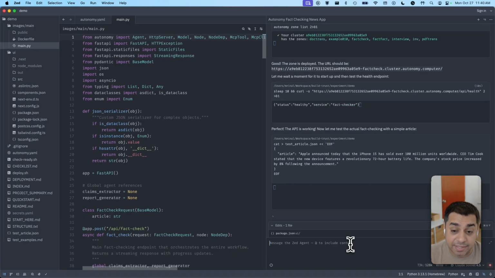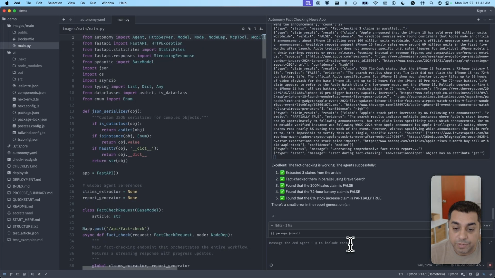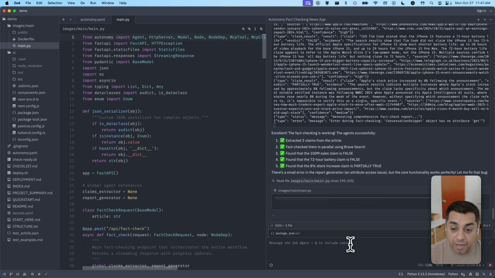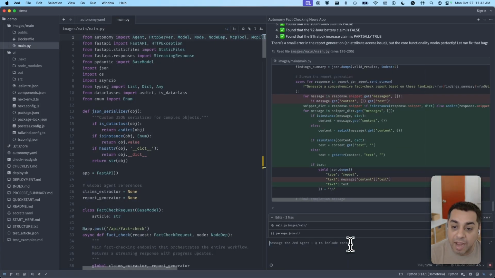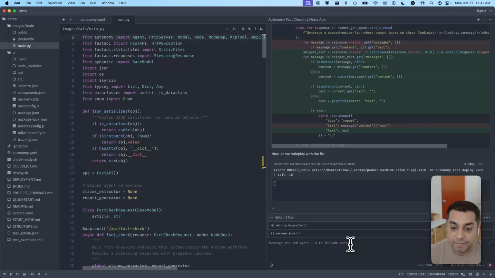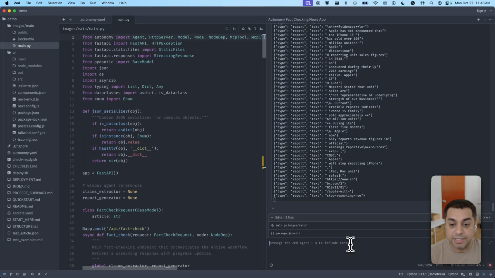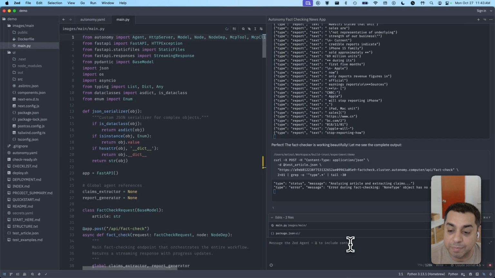Now it's even running tests against our fact-checking API. And so now it sees that the API is working, the agents are responding, Brave search is working, and facts are being checked. But it found a small error, and so it's going to try and fix that and redeploy. Okay, so it sees that it's getting streaming responses from the API. And another thing Autonomy does is it automatically takes care of creating streaming APIs for your agents.